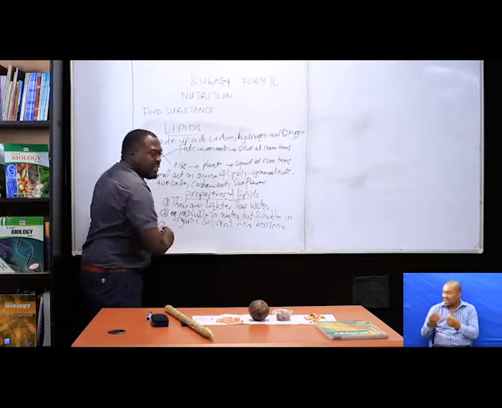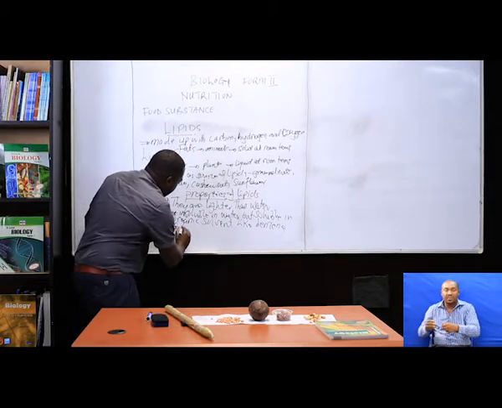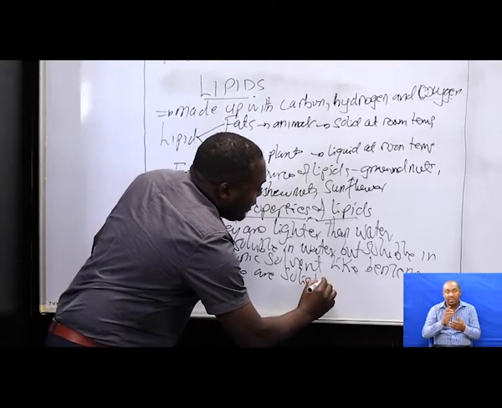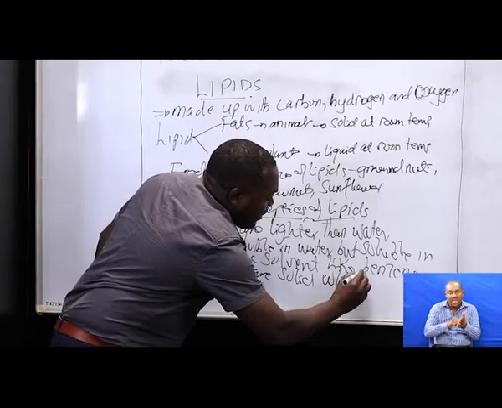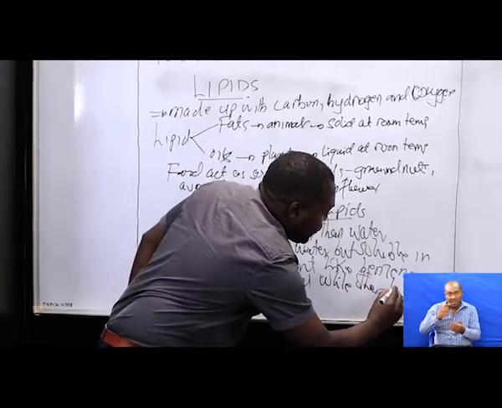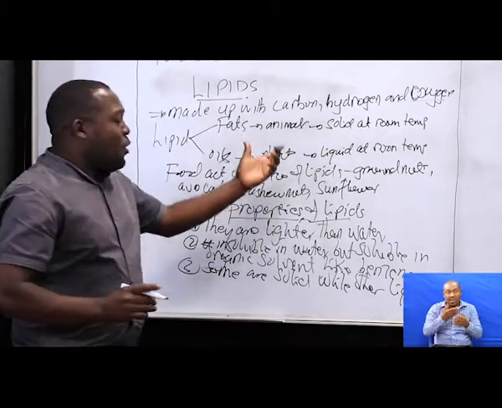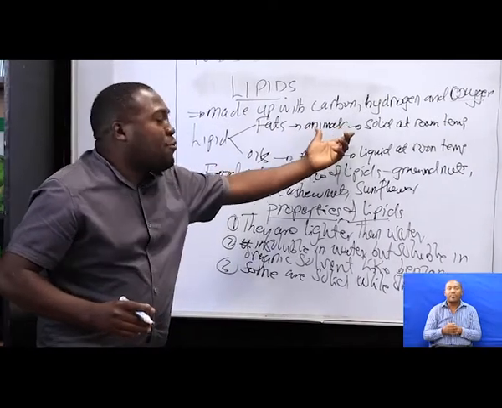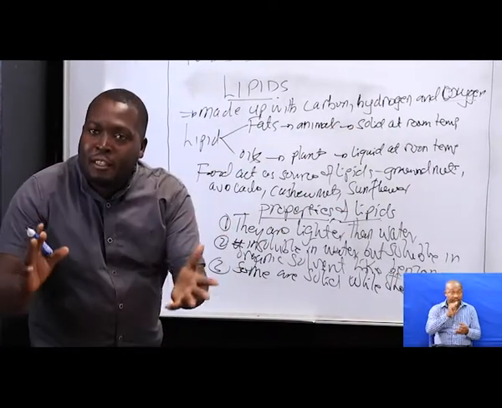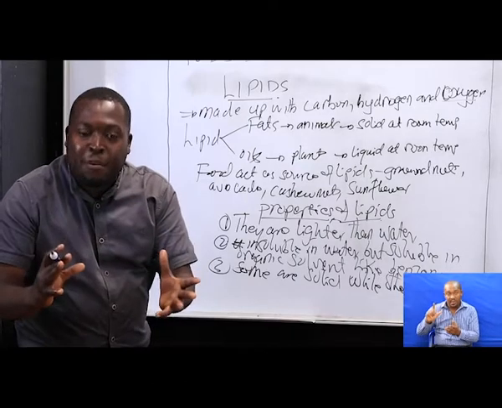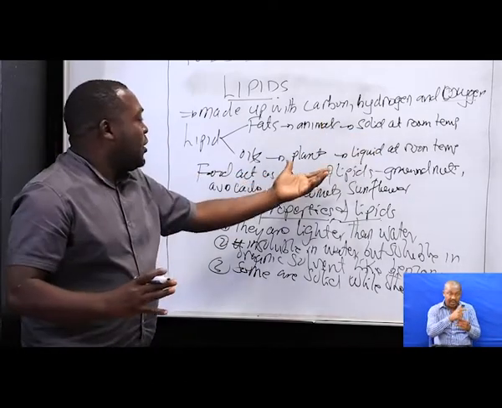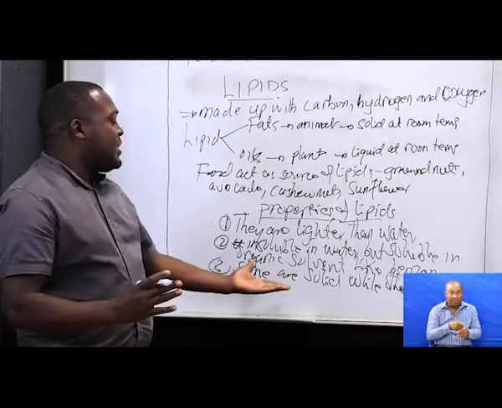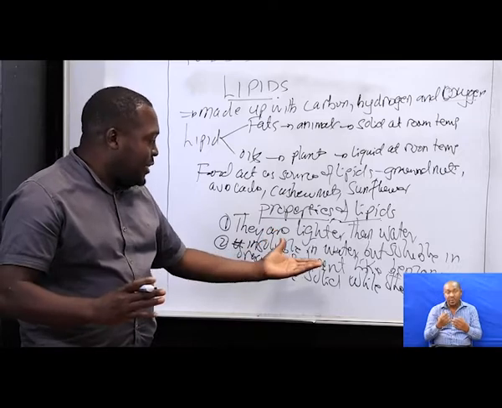The last property is that some lipids are solid at room temperature, while others are liquid. As we saw before, we have fats and oil. Fats coming from animals are solid at room temperature. In our daily temperature, they are said to be what? Solid. Also, we've got oil from plants. They are liquid at what? At room temperature. So this is one of the properties of lipid.